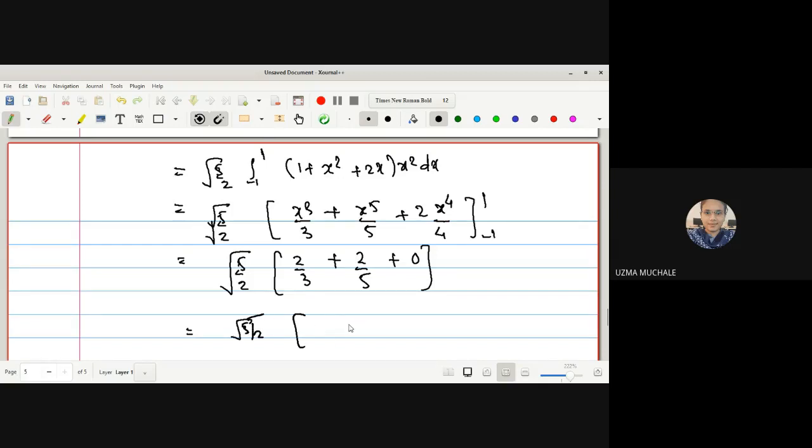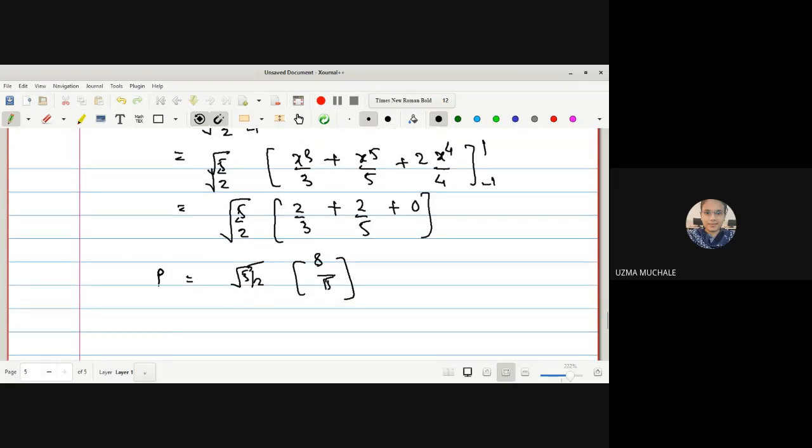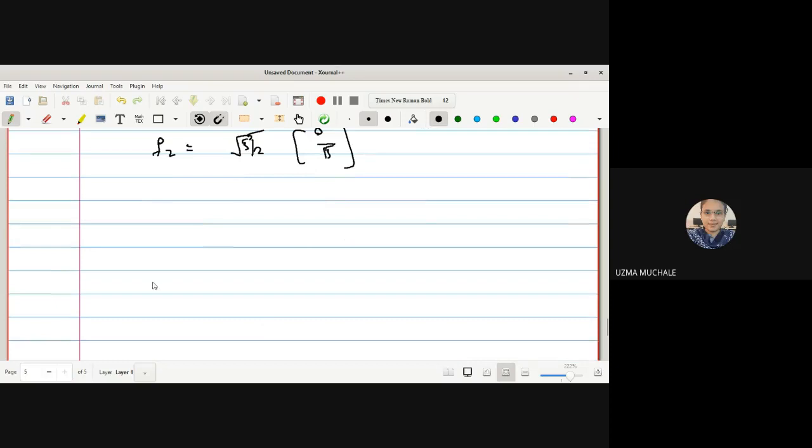After taking the LCM, what will be the resultant one? It will be 8 upon 15. Correct, it is 8 upon 15. And hence in this way we get the value of our f2. And then finally we have to write down the solution.